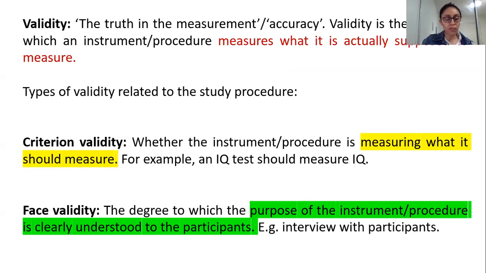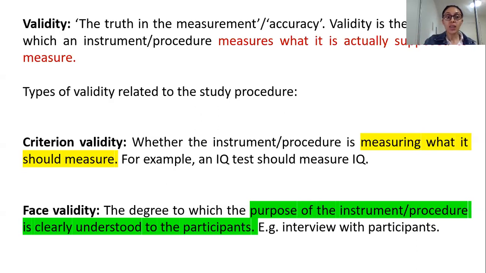Okay, so for example, if you have a weighing scale, it should measure your weight. It shouldn't say, oh yes, you are 160 centimeter tall. No, you're not a measuring tape, you're a weighing scale. You should be accurately measuring my weight. Okay, so it should tell you you're 50 kgs or things like that. All right, so yes, in simple terms, validity means is it measuring what it is actually supposed to measure? Okay, and obviously accurately.